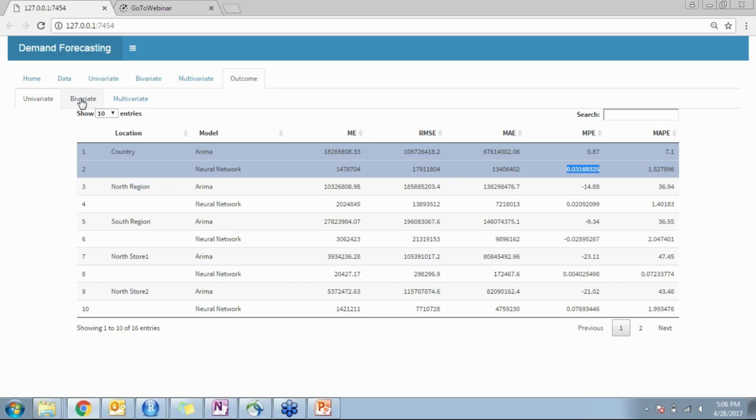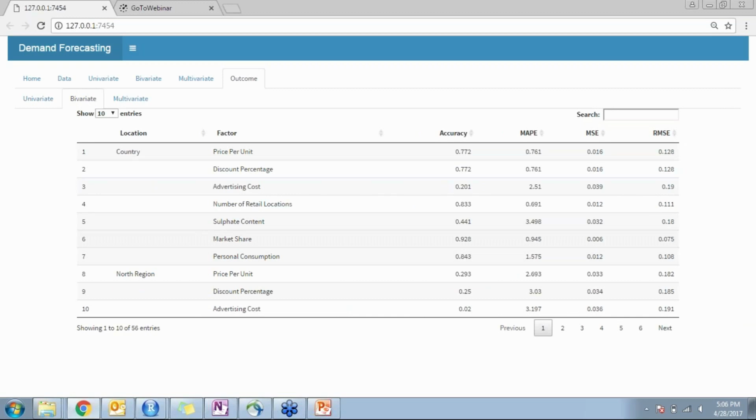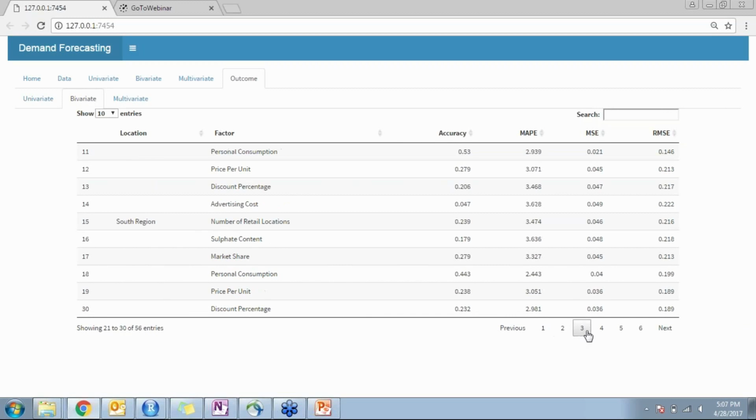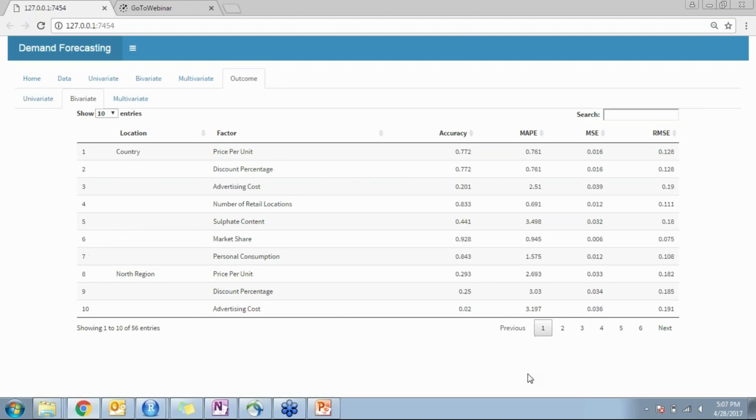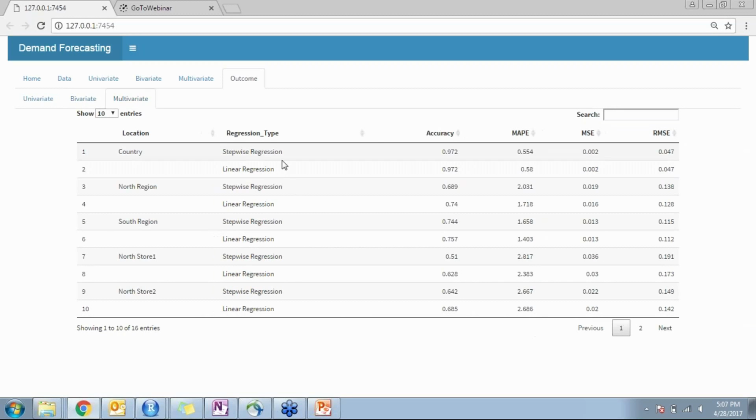Similarly, for the bivariate analysis, we also provide the comparison across different models and different regions. So this is also provided over here, where the user can select the right approach to be considered for the coming period. In the multivariate approach also, we provide all the different methods that we've used, that is, stepwise and linear regression. We provide the mean square error, mean absolute percentage error and total overall accuracy over here. So this tab provides the outcome on all of these methods.